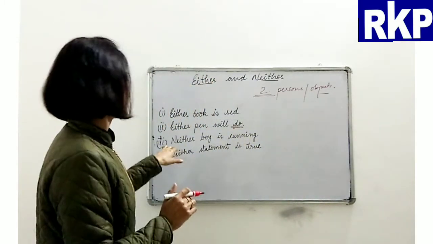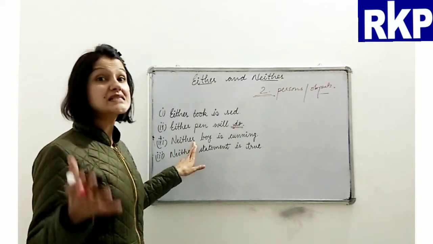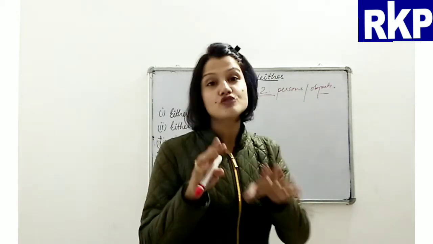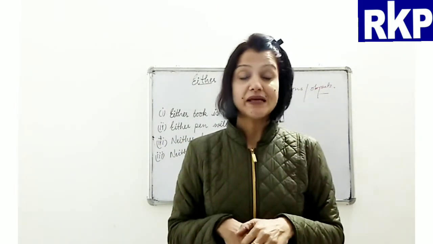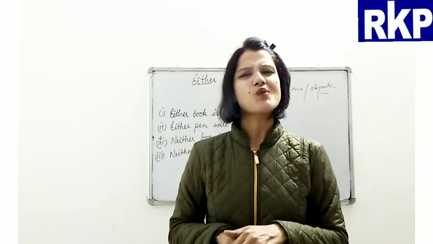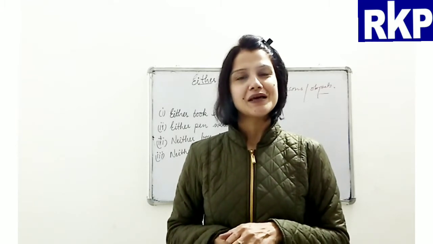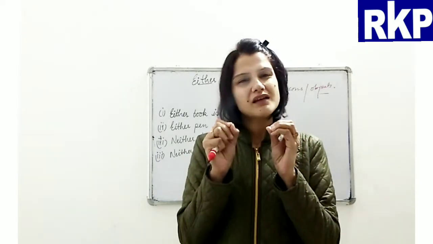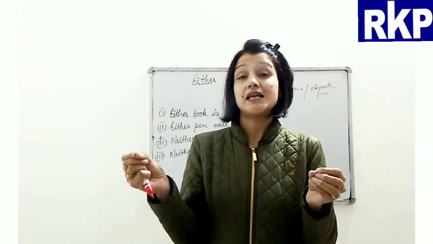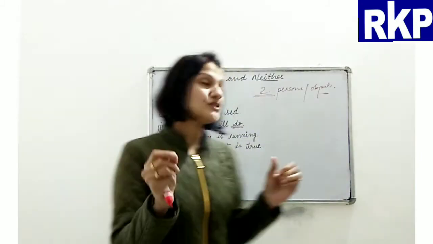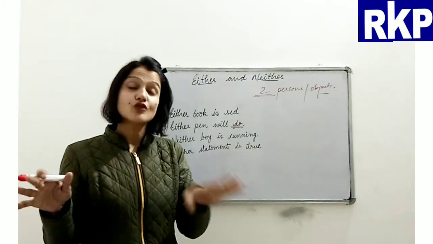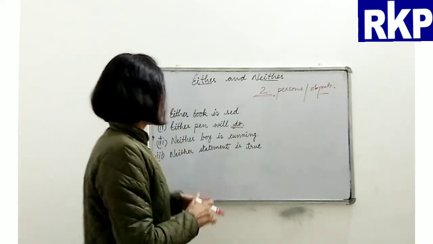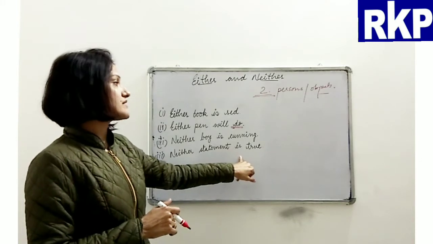All right. Now next is, neither boy is cunning. So there are two boys in front of me, and I find them quite innocent. So I tell my friend, no one is cunning. I mean to say, out of those two boys, no one is cunning. Both are innocent.